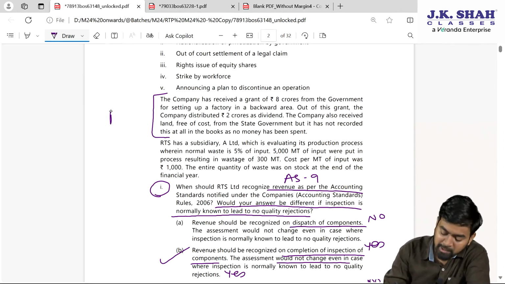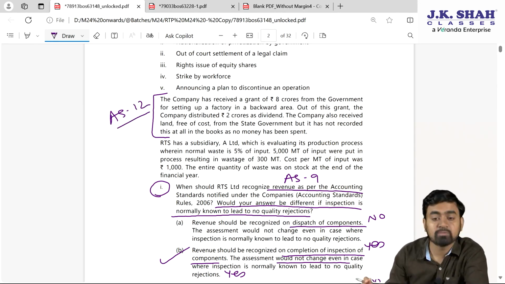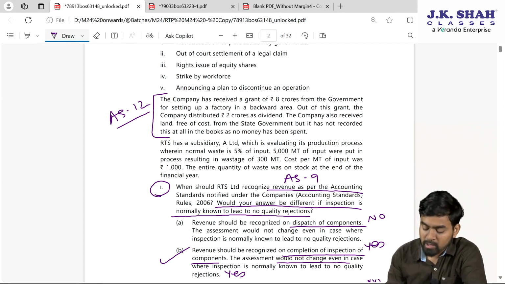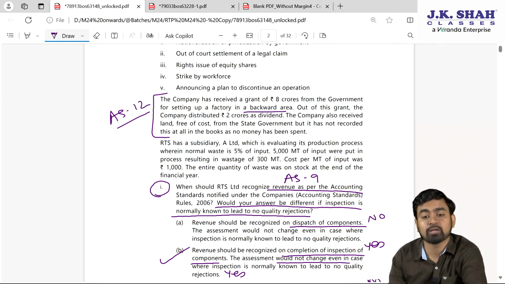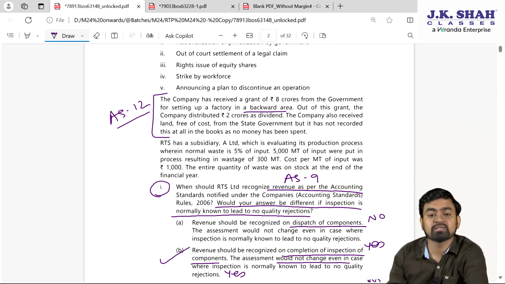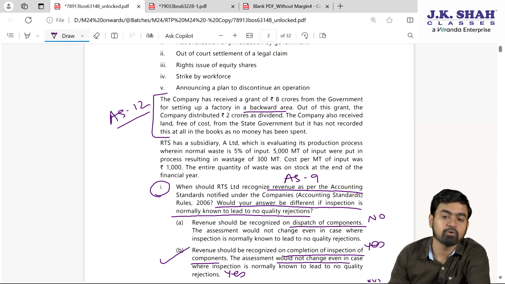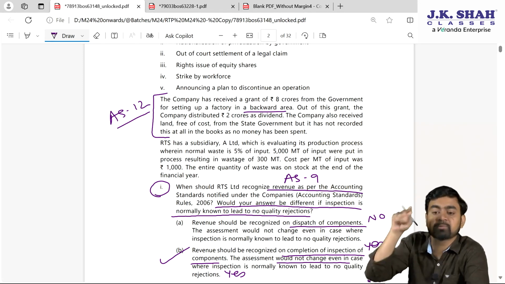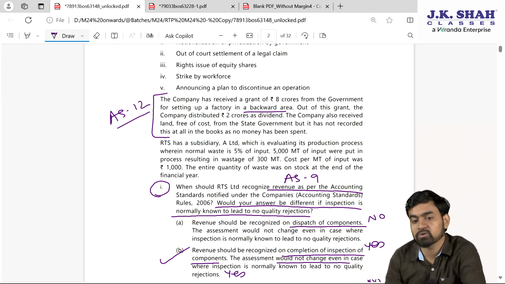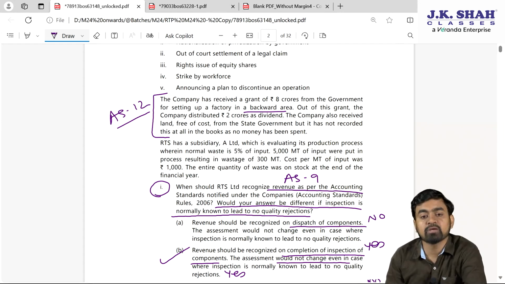Check here. This paragraph deals with accounting standard number 12, government grant. The company has received a grant of 8 crore from government for setting up a factory in a backward area. Can I say this is promoter's contribution? Out of this grant, the company distributed 2 crore as dividend. Oh my God, you cannot distribute dividend out of the grant received as promoter's contribution. Fine, because it will be transferred to capital reserve, my dear students. You cannot distribute dividend.